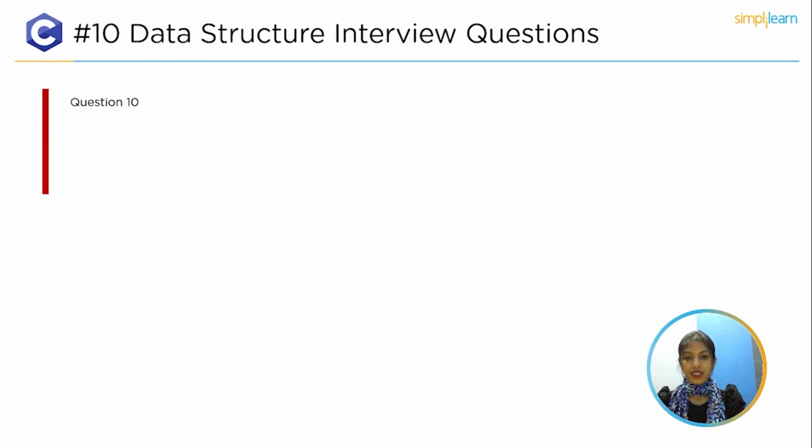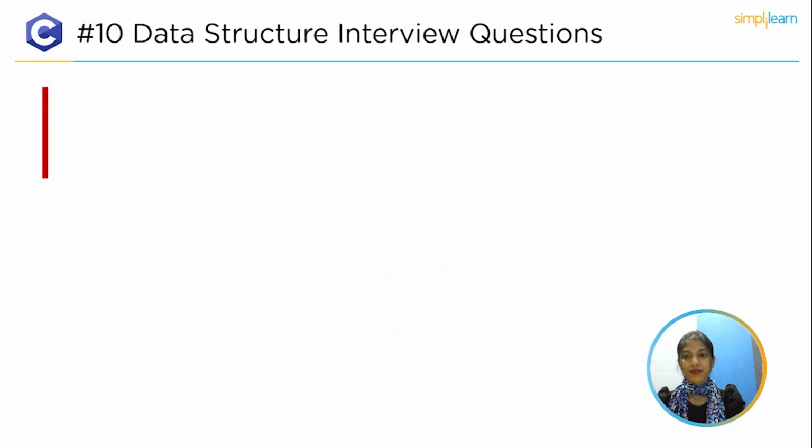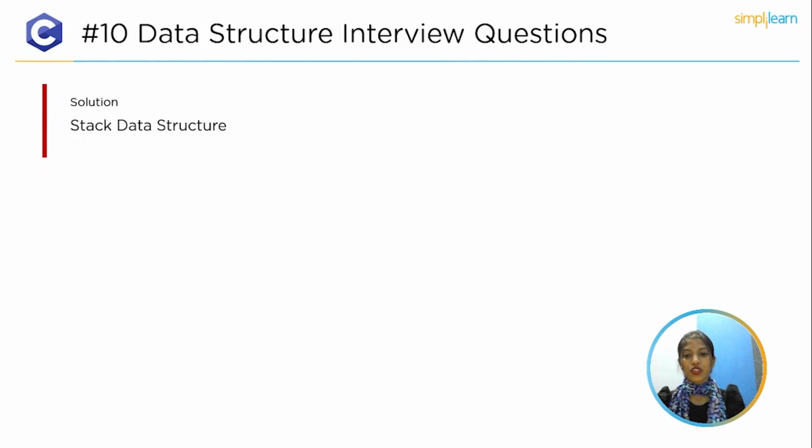And the top 10th question is, consider a text file interrupted by a bug, and all the text has been reversed due to this bug. So which data structure would you choose to implement a program to revert the text file to its original? The solution is stack data structure.